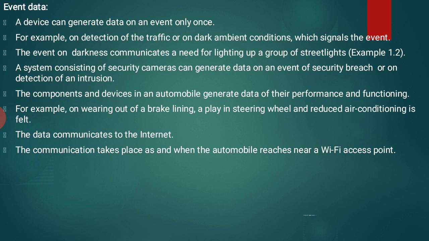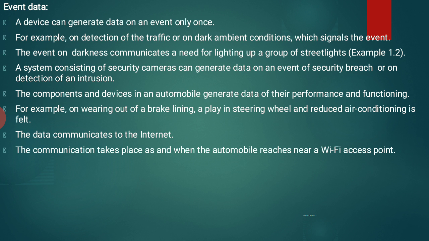Now let us see what is event data. A device can generate data on an event only once. So with event data, the generation of data is based on events only. For example, on detection of traffic or on dark ambient conditions, which signal the event. Whenever a dark region is identified, immediately the light will glow. So it is based on events. This is the best example.